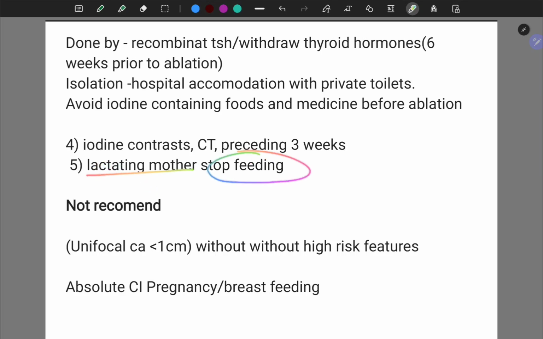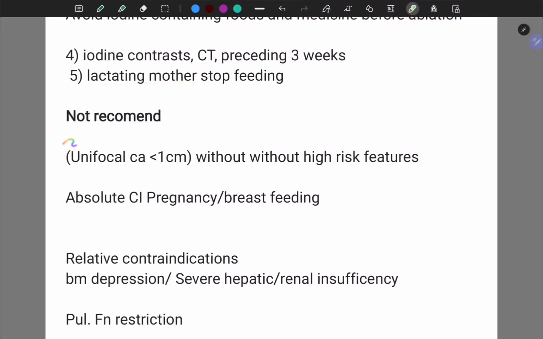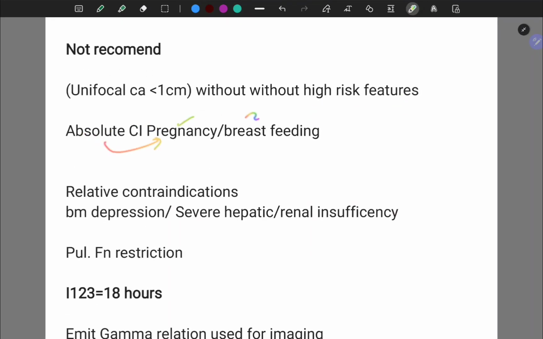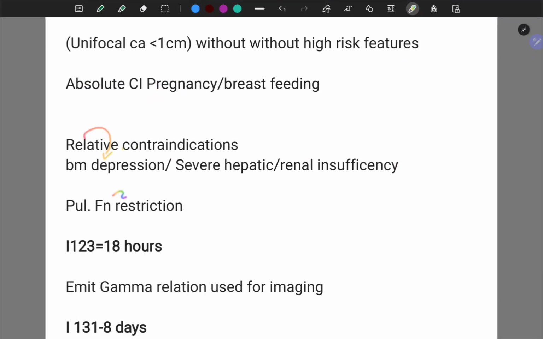Lactating mother, stop feeding. Very important: radiation ablation is not recommended in unifocal cancer less than 1 centimeter without high risk features. Absolute contraindication: pregnancy and breastfeeding. Relative contraindication: already existing bone marrow depression, severe liver and kidney failure.